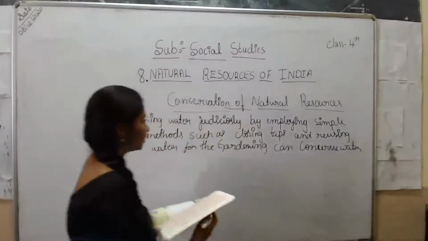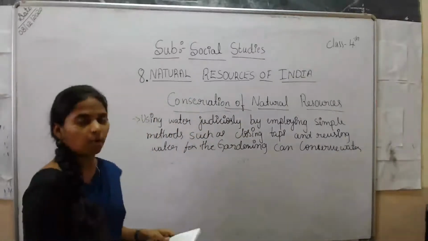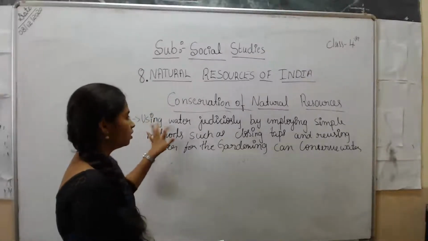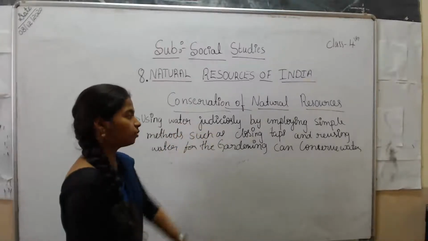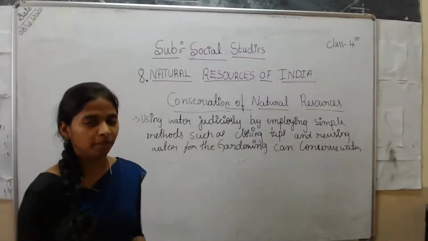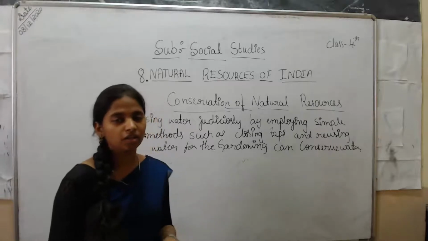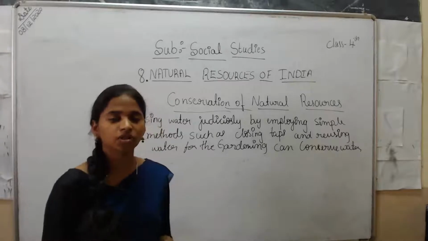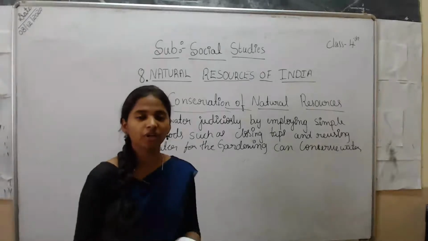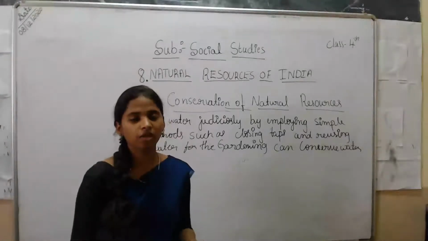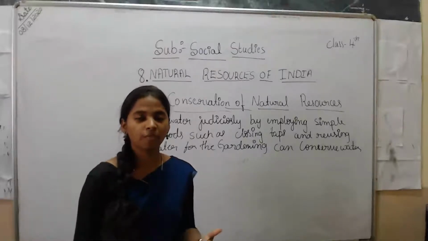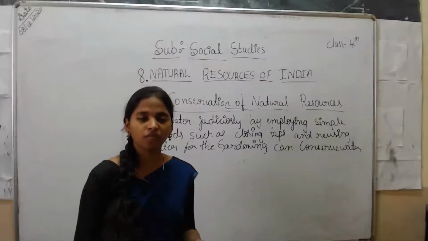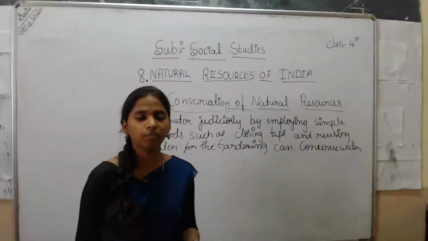Here, the first conservation method is about water. First one they have given, we have to conserve the water. By using water judiciously, by using simple methods, you can save the water very usefully. When you are washing your hands and your face, you keep the taps running continuously. When you are applying the soap, you should switch off the taps. Again, when you want the water, only then you should keep it on.